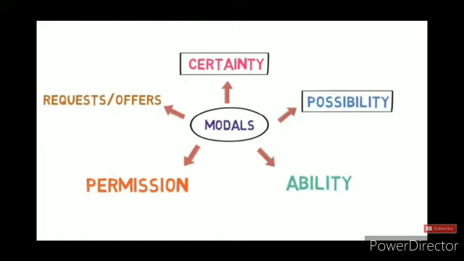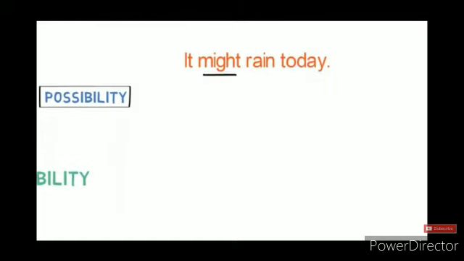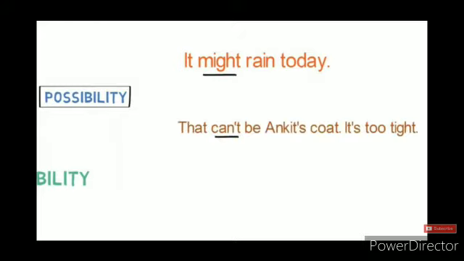They can be used when a certain thing is possible or impossible. For example, it might rain today. Here the word might is used to show the possibility of rain. Now let's see one more example. That can't be Ankit's coat, it's too tight. Can't is used to show impossibility.